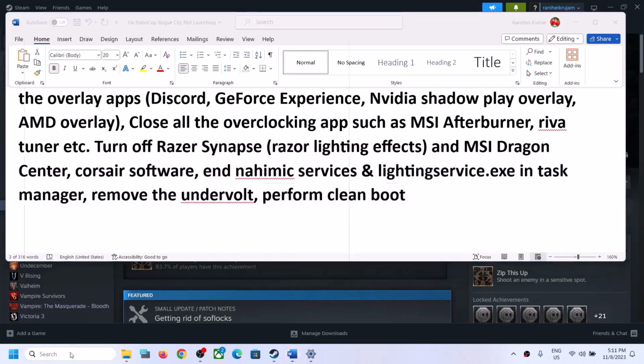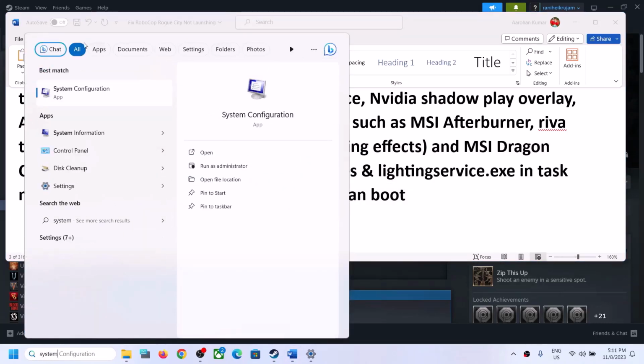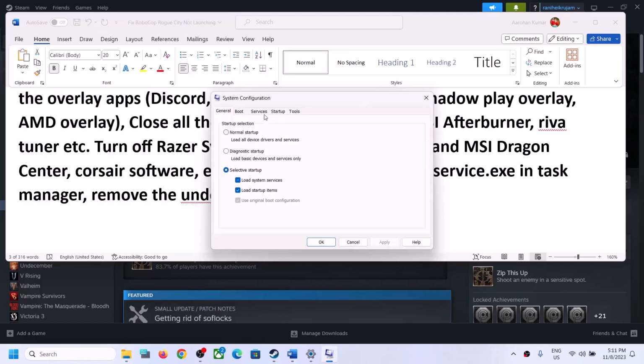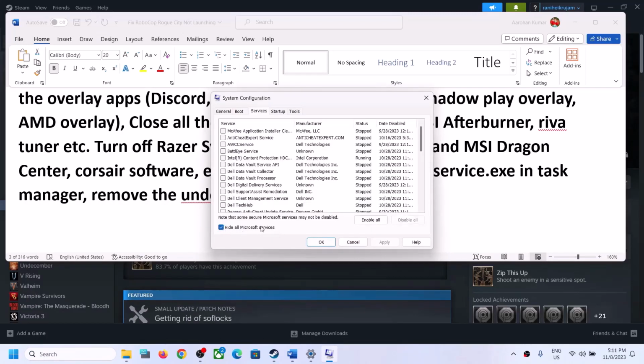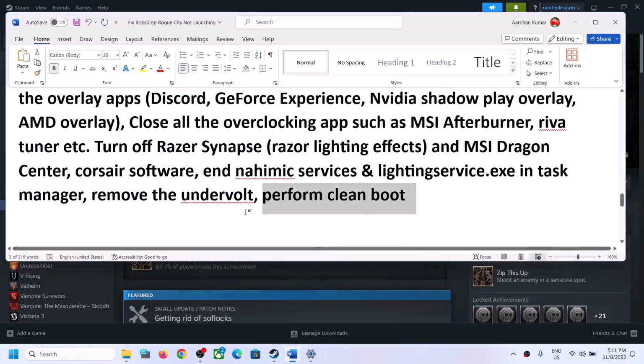Also perform clean boot. For this, type in system configuration in Windows search box and then click on system configuration. Go to the services tab and then put a check on the box which says hide all Microsoft services, and then click on disable all. In my case, this option is grayed out. I already did it. In your case, this would be highlighted. So make sure that you put a check on hide all Microsoft services first and then click on disable all. Then click on apply, click on OK. You will see a restart option, restart your computer and then launch the game.